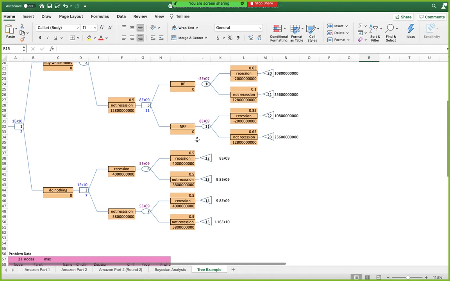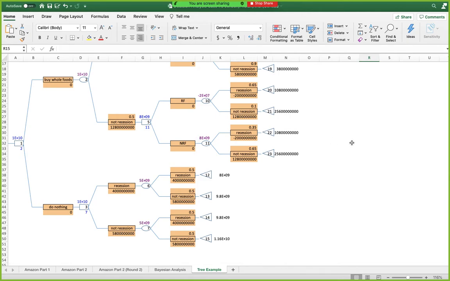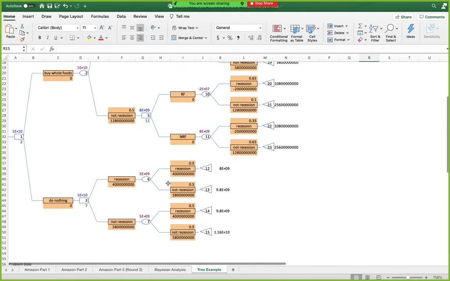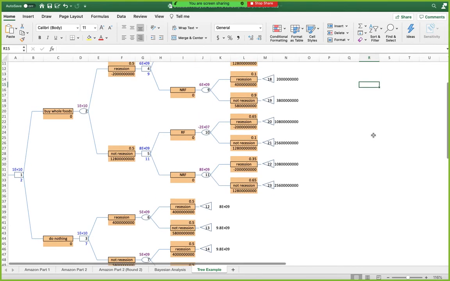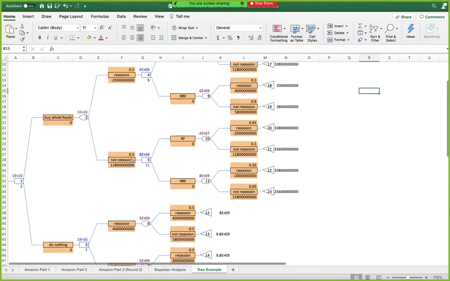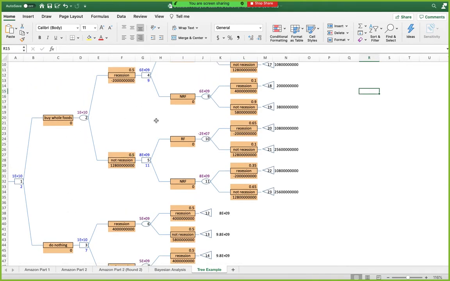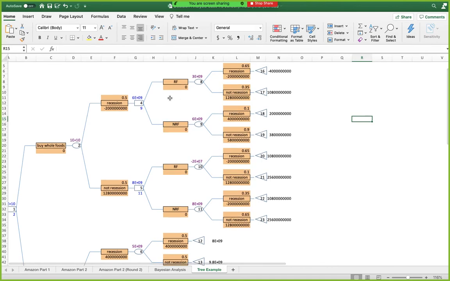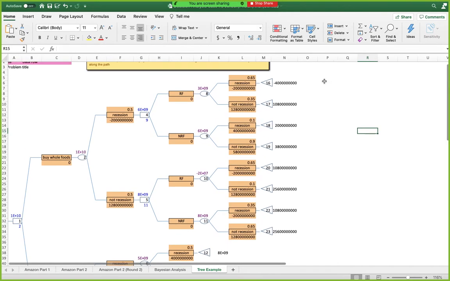Okay, I am Liam Phelan, and I'm going to be explaining the decision tree for whether to buy Whole Foods or to do nothing. Basically, it can be split up into whether there's a recession or there's not a recession for each possible decision. If a recession is forecasted, there's the highest possible chance that a recession will occur at 65%, which would result in a loss of $2 billion. And if the recession was not forecasted, there would be a 90% chance of a recession not occurring, which would result in a profit of $5.8 billion.